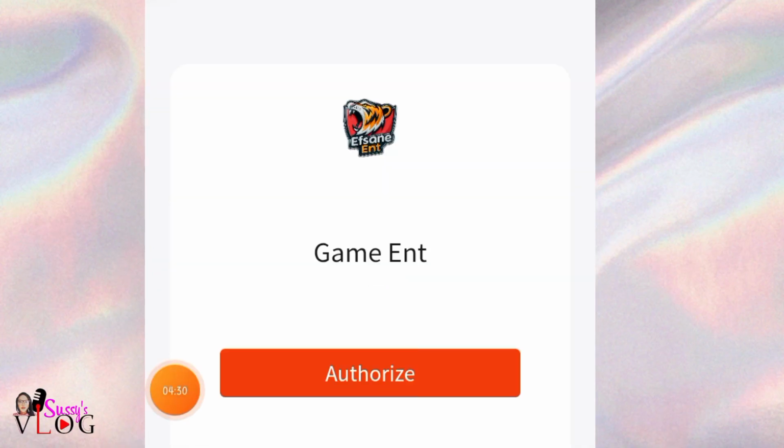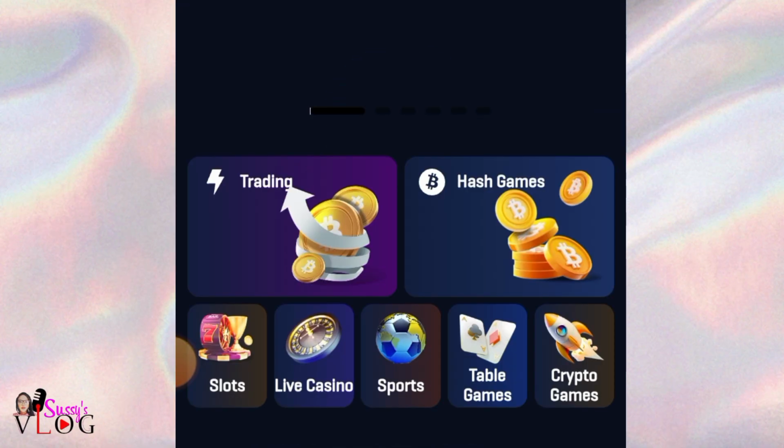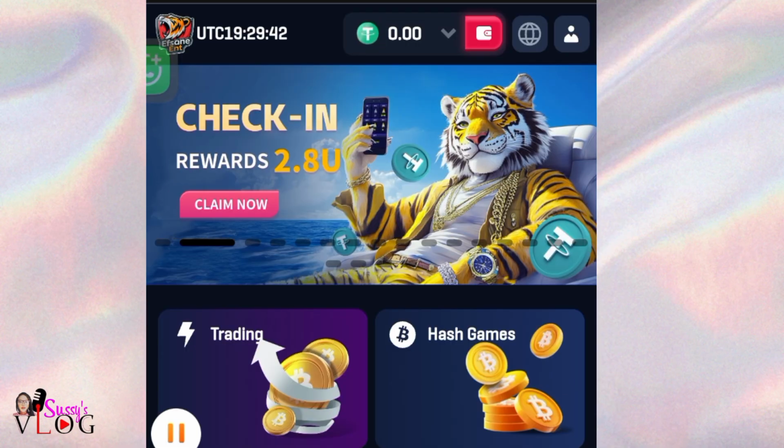Then just watch what I'm doing. You come down here, you click on authorize, just as such. Allow it to load its thing. It will load just like this. And you see, I've signed in for today.